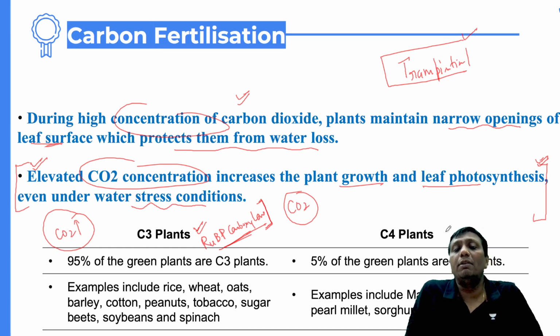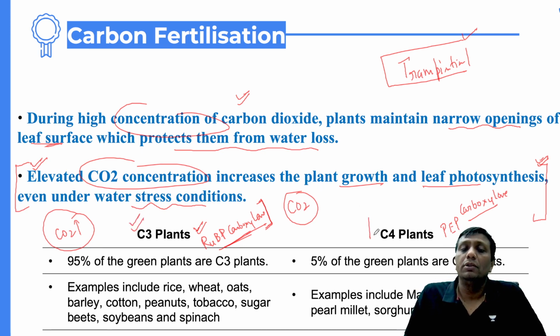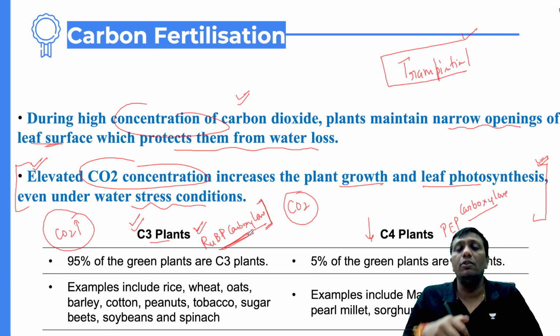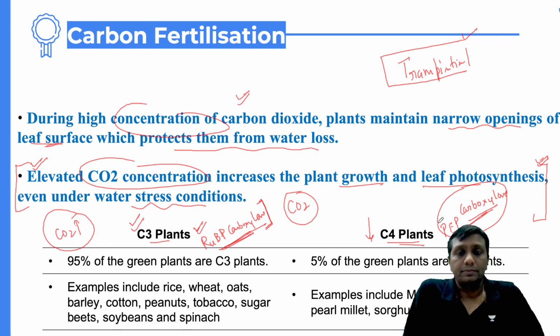But C4 plants have the PEP carboxylase enzyme. And the problem with PEP carboxylase, guys, is that whenever the CO2 level is high, they cannot take in the CO2. That is the reason whenever the CO2 level increases, C3 plants will be more in number, not C4. At a higher level of CO2, C3 plants have enzymes which can take CO2, but C4 plants have PEP carboxylase, which cannot take it. This is the nature of PEP carboxylase.